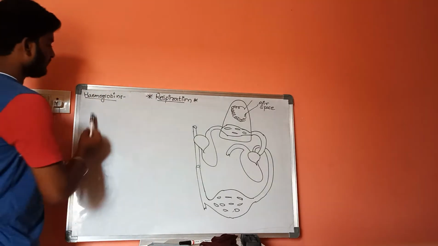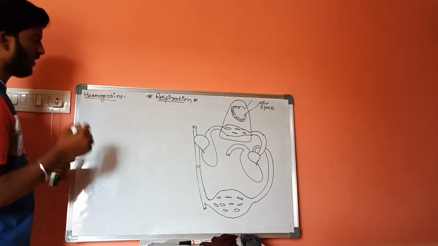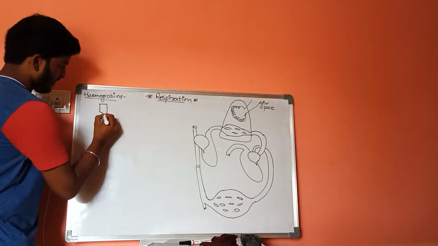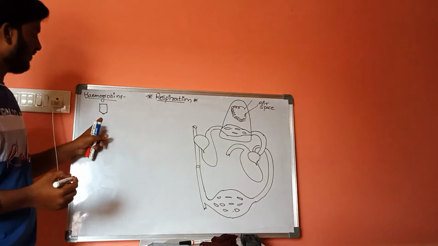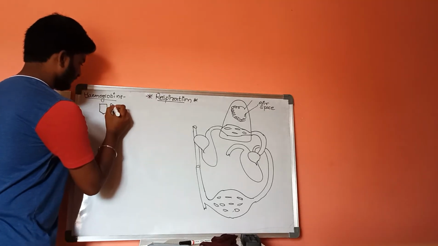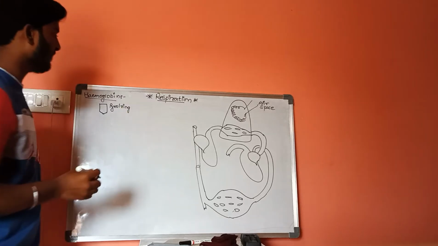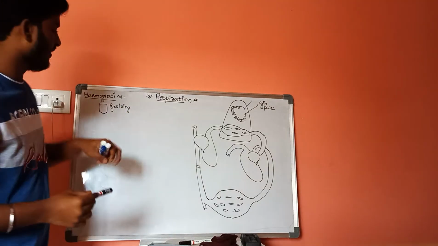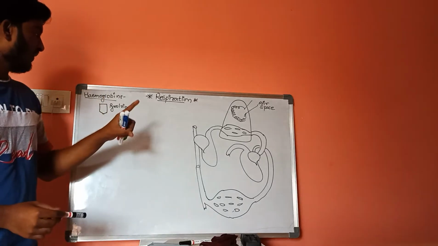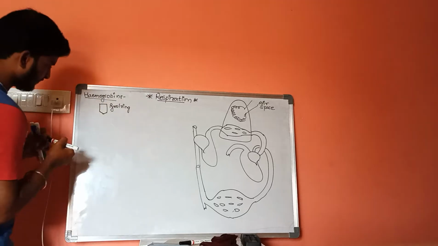Formation of hemoglobin. This is a five carbon compound, that is a pyrrole ring. This is one pyrrole ring, and four pyrrole rings will be united together.